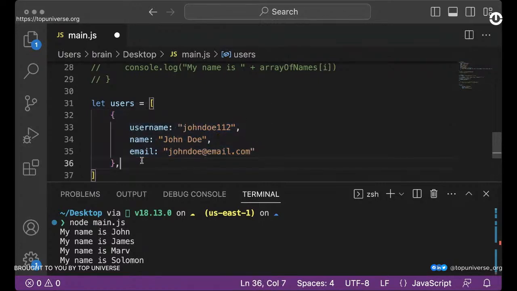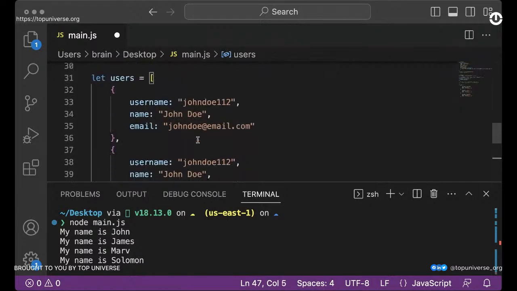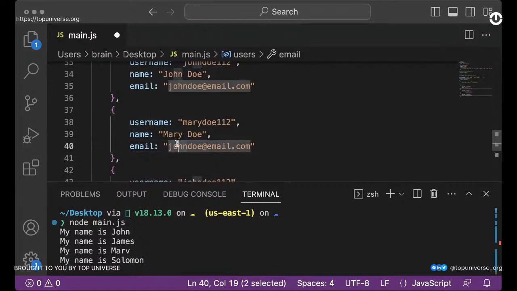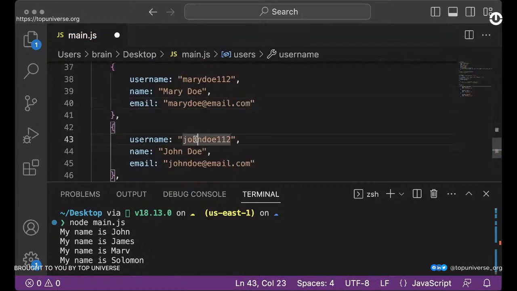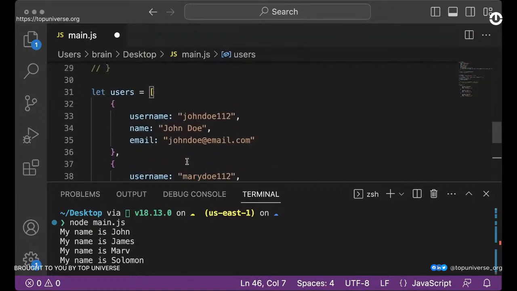So we can actually duplicate this because we want to have multiple items. I'm simply duplicating this into, let's just use 3. So 1, 2, 3. Okay, and we can change some of the details here. The first one was John Doe. The next one will be Mary Doe, and of course Mary. The other one here can be Tina Doe, Tina. So this is just a bunch of dummy data, and we have 3 objects inside this array.